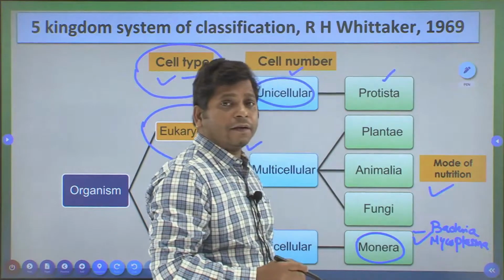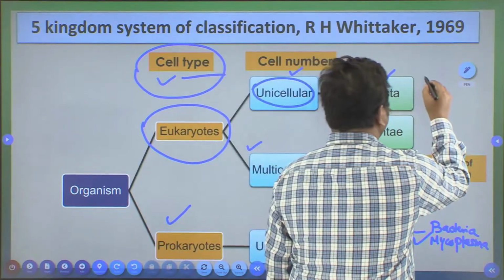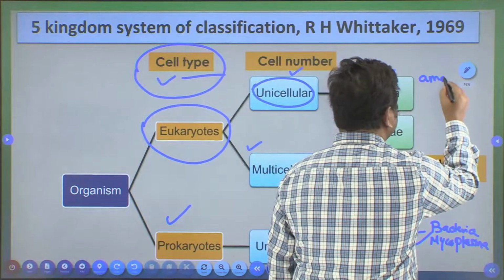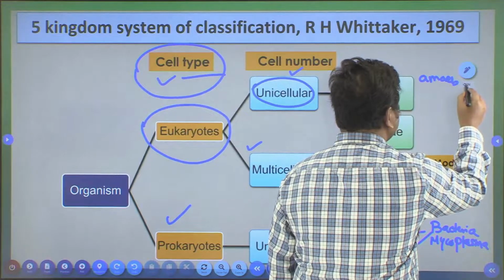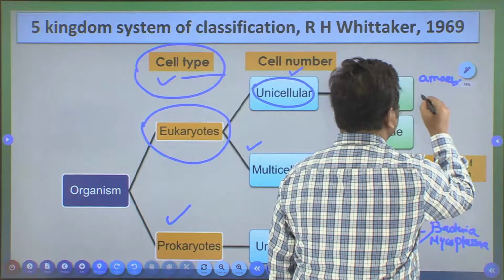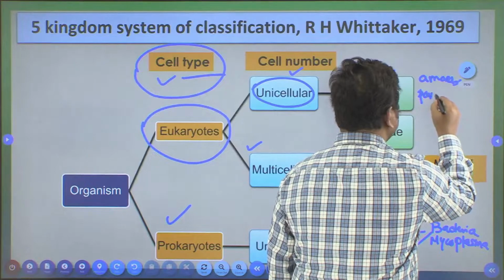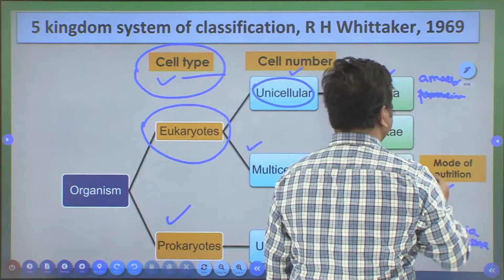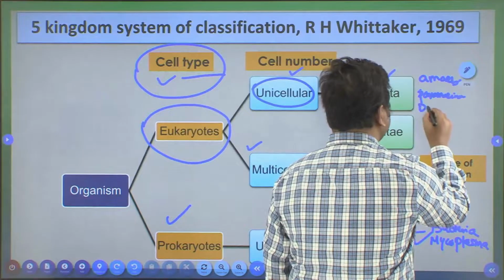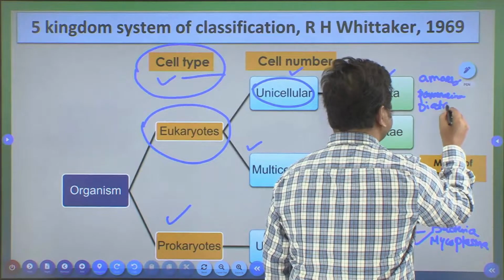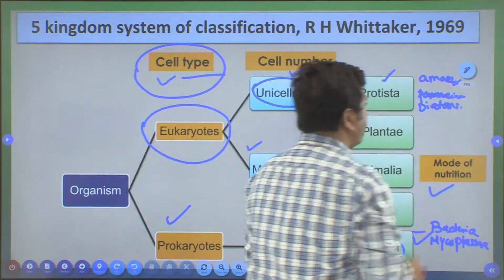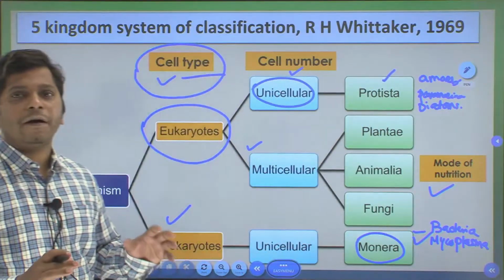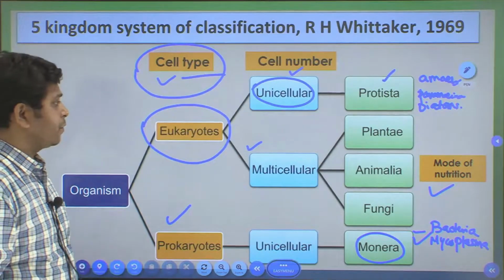If we look at examples of this, amoeba will come under this, Paramecium will come under this, and diatoms will come under this. So all these organisms will come under this, and many more.